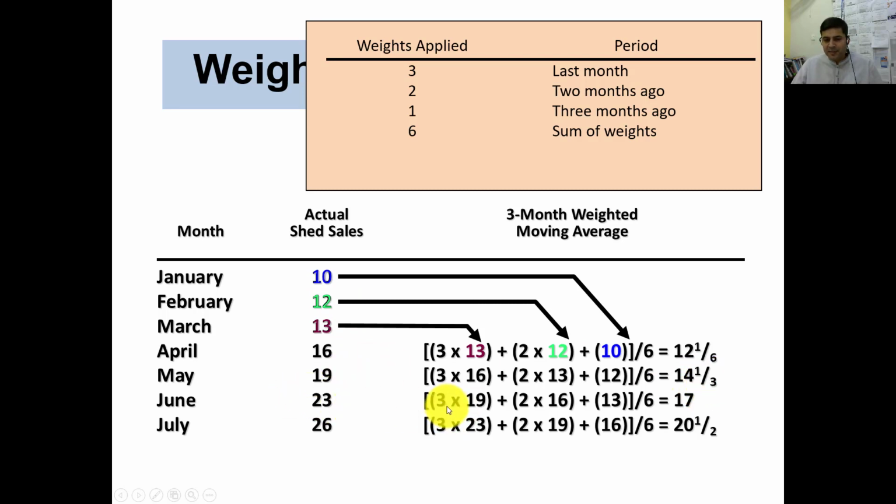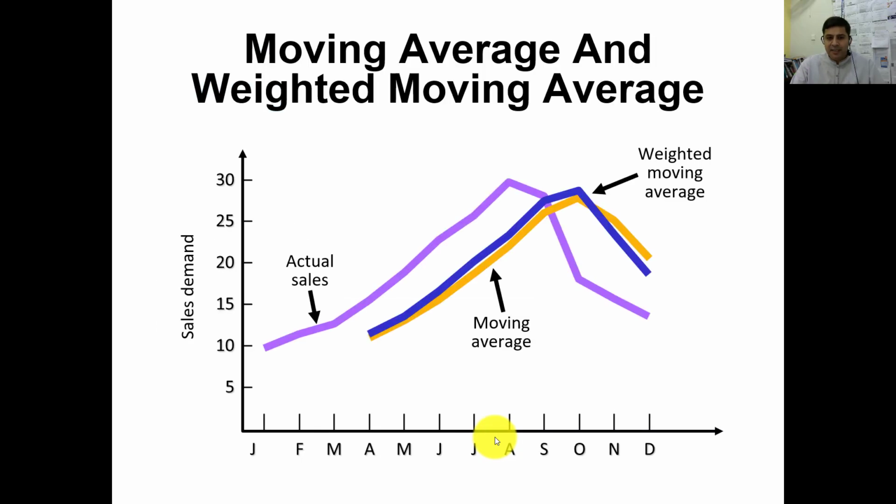Similarly for June, the most recent month is May, so you inject the heaviest weight on May: 3 into 19 plus 2 into 16 plus 1 into 13. This way the calculated forecast will be 17. Similarly, you can calculate the forecast for July, and also for the next month.